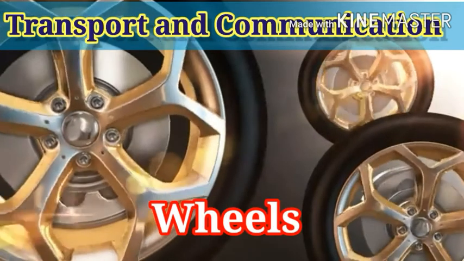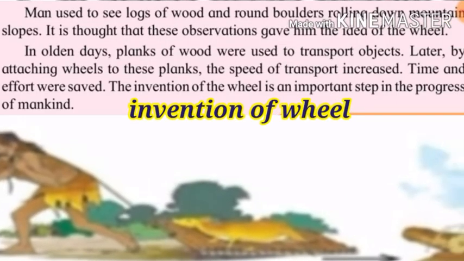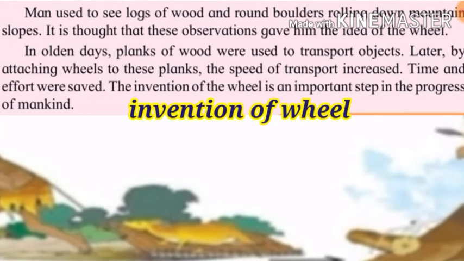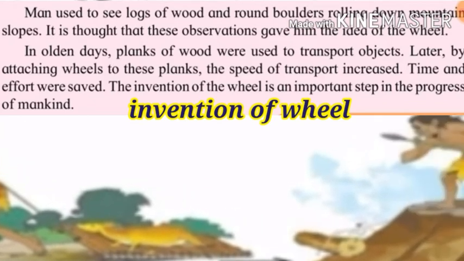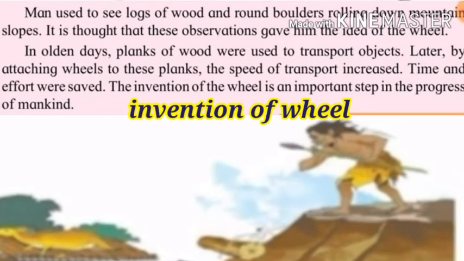Correct. It's wheel. Man used to see logs of wood and round boulders rolling down mountain slopes. It is thought that this observation gave him the idea of the wheel.